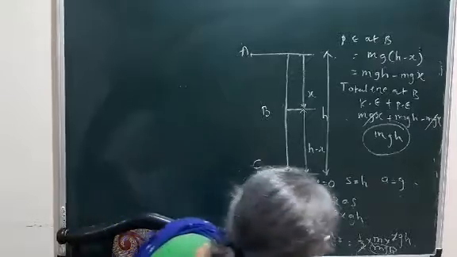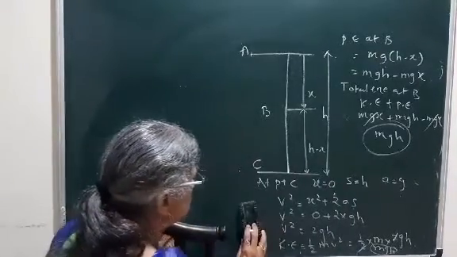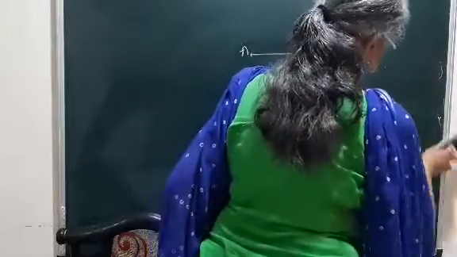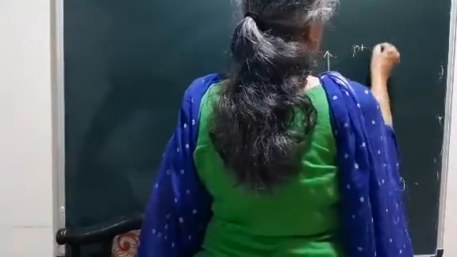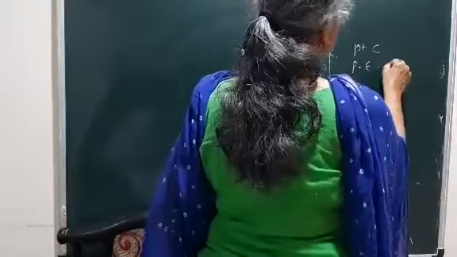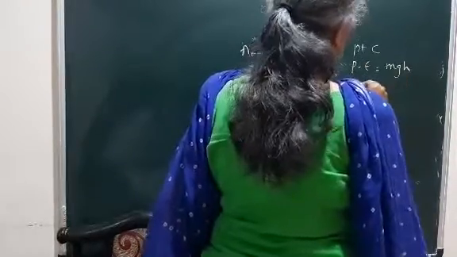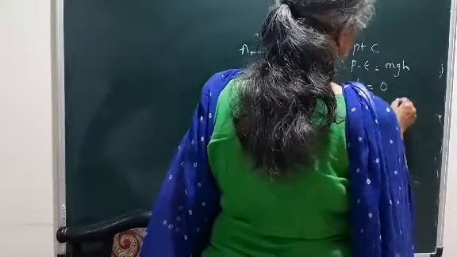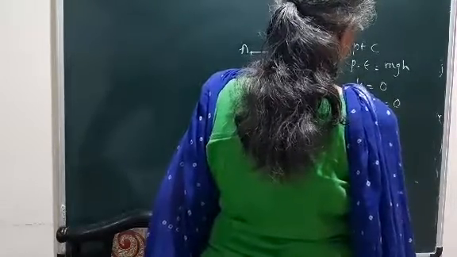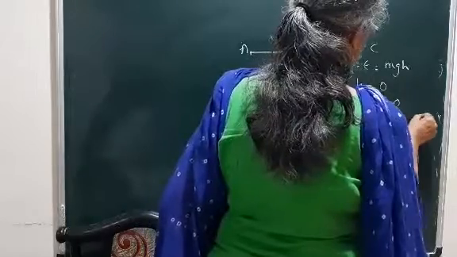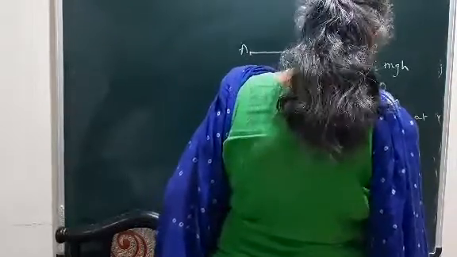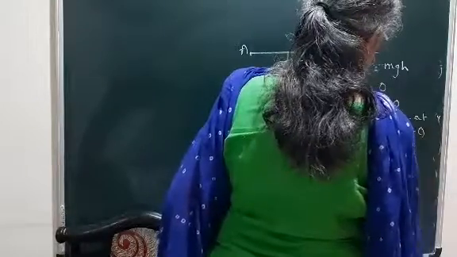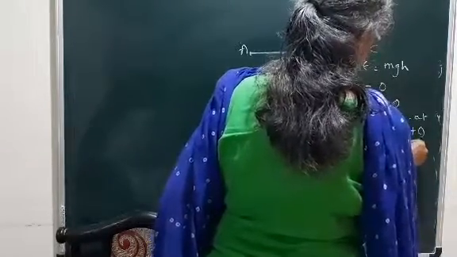Followed? Now here at point C, the potential energy will be mgh, but h is equal to 0, therefore the potential energy is equal to 0. Therefore total energy at C is equal to kinetic energy mgh plus potential energy 0, that is mgh.